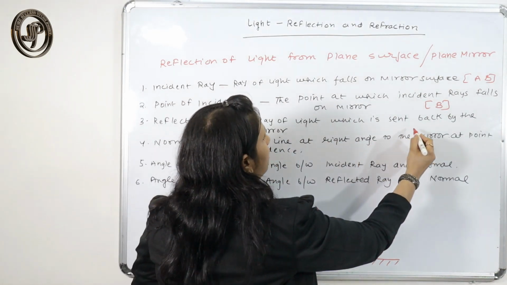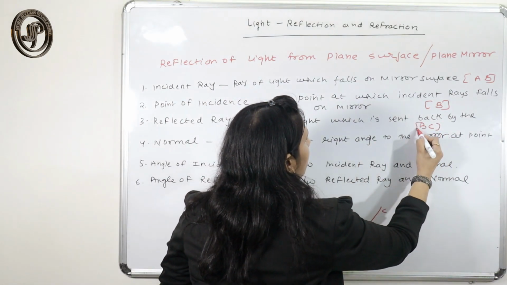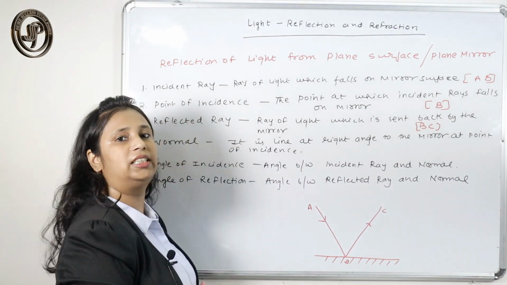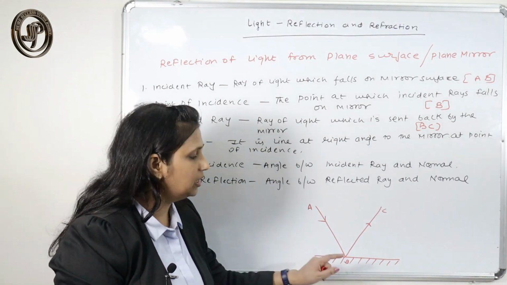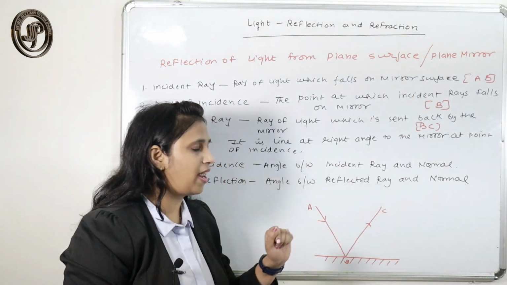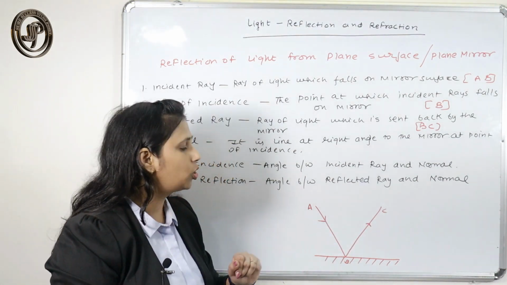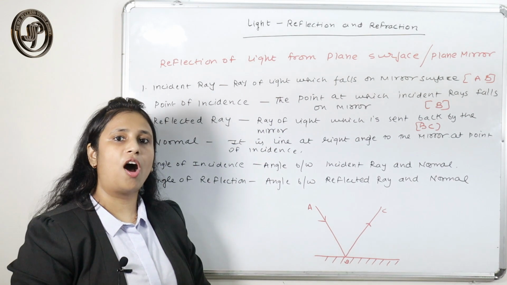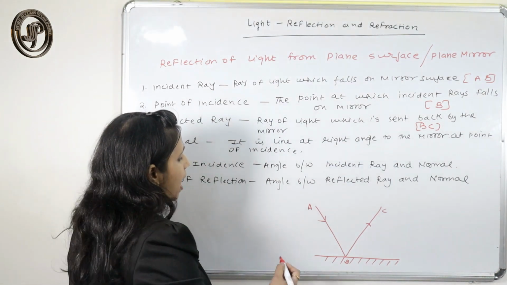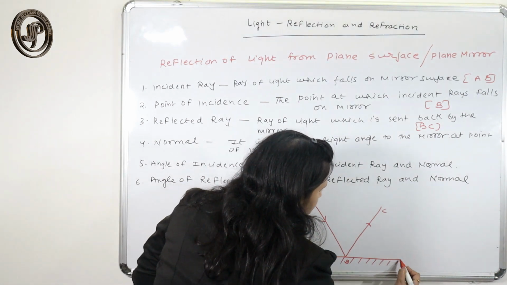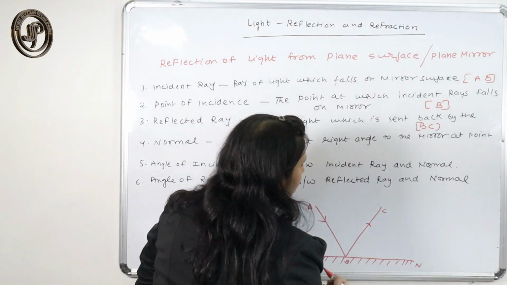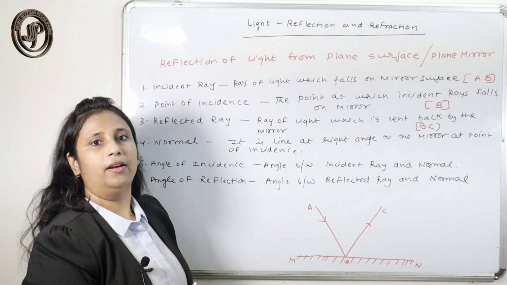So here the reflected ray is what? From the figure, BC is your reflected ray. Now AB is the incident ray, BC is the reflected ray, B is called the point of incidence. And if I call this MN, then MN is your plane mirror.